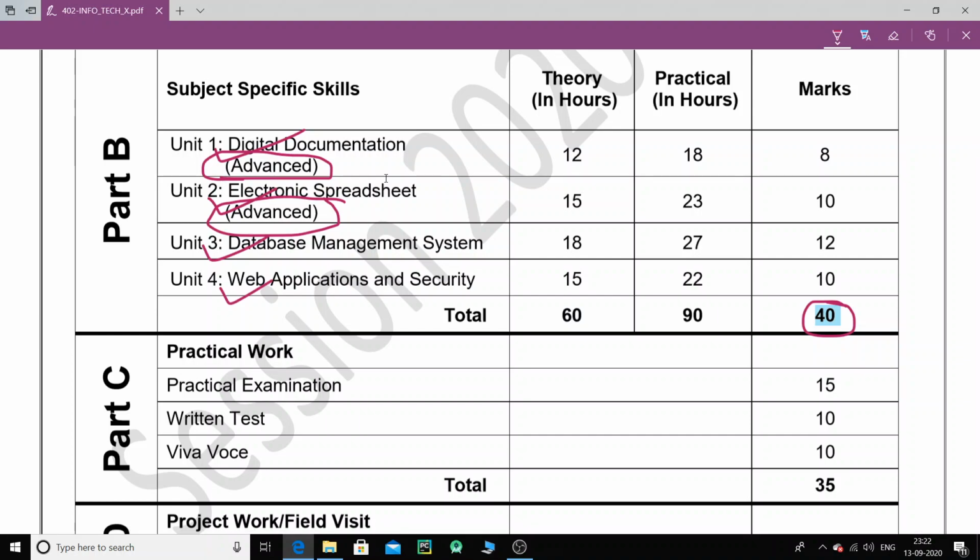So if you really want to buy it, children, you can go ahead and buy it, but please look out for this advanced thing that I spoke about. Okay, so hope everything is clear to you now.